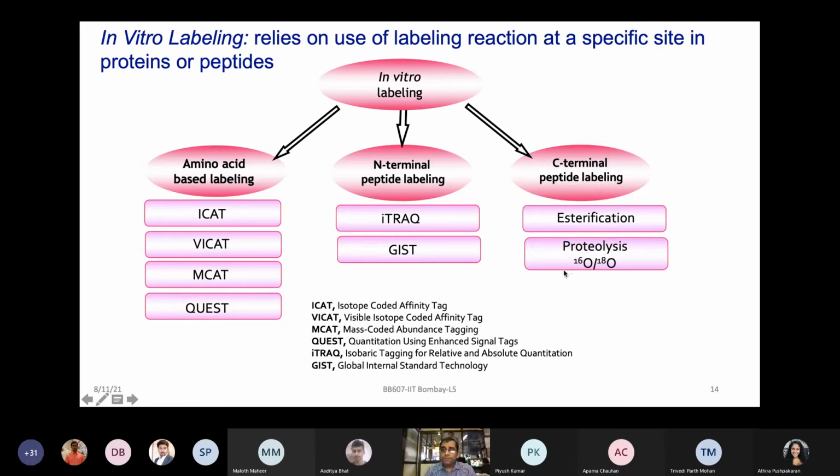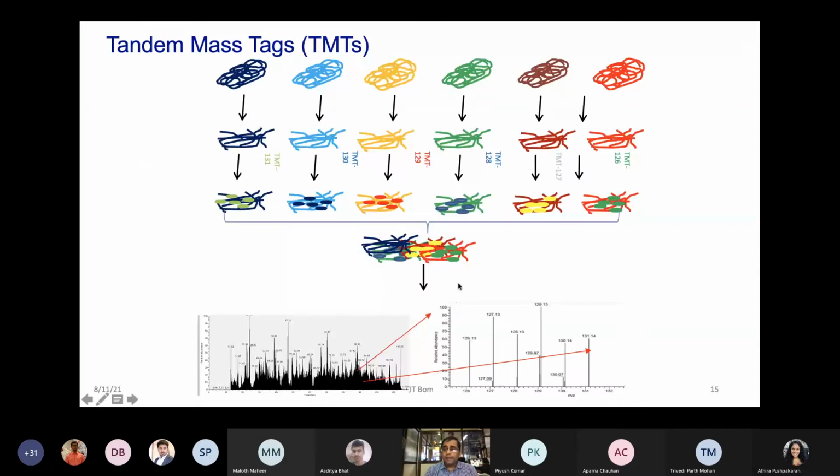Now we are going to primarily focus on this part, which is the current industry buzzword and the most heavily used method for label based quantitative proteomics. Again, I'm going to talk about what these tags are, what iTRAQ means, what TMT means, how the labeling is done, and how it can be used in your entire experimental workflow in the next class. But I'm giving you just a quick overview so that you appreciate how these experiments are done.